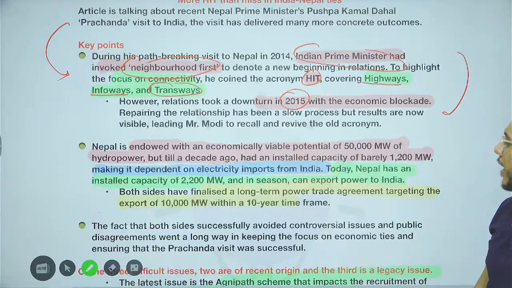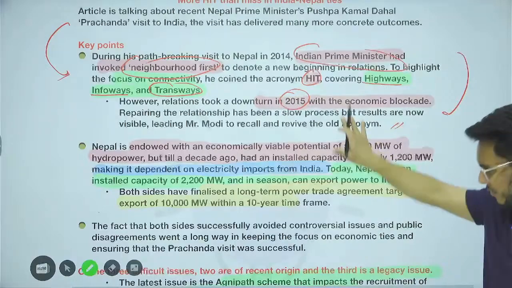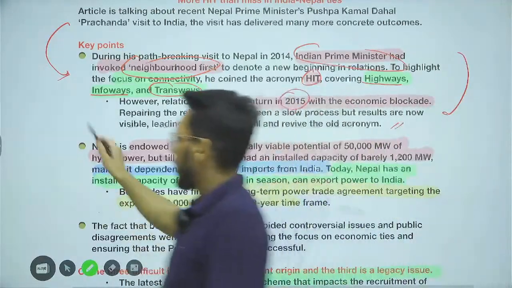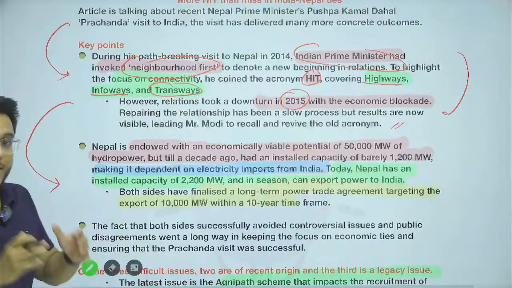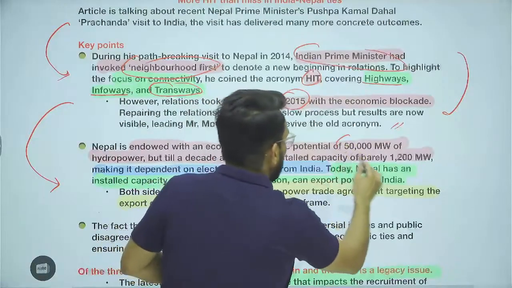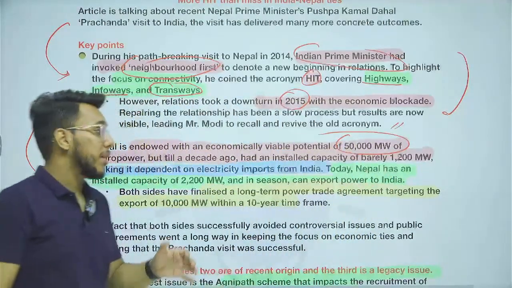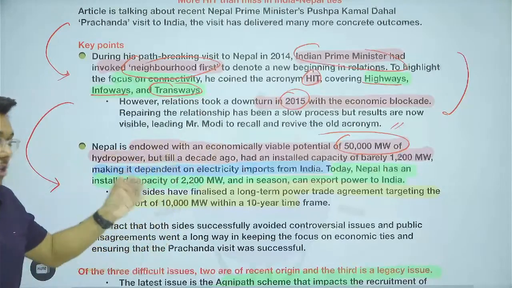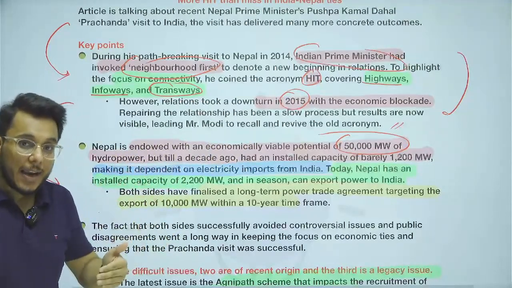First of all, guys, understand this particular thing. There were many issues. We'll discuss these issues in detail. Now, when we talk about Nepal, Nepal has a lot of potential to develop hydropower. Nepal has the potential of developing 50,000 megawatt of electricity through hydropower. But what is the realized potential?